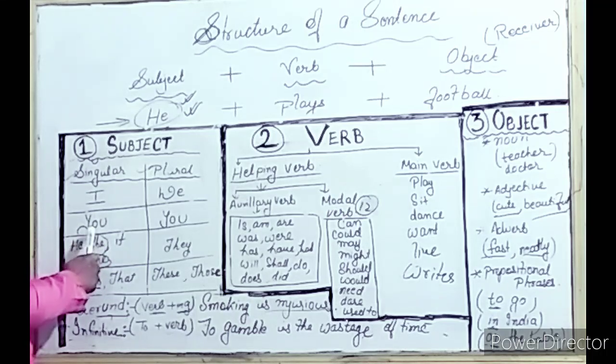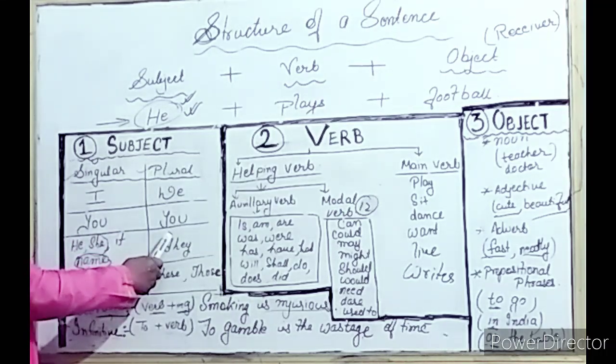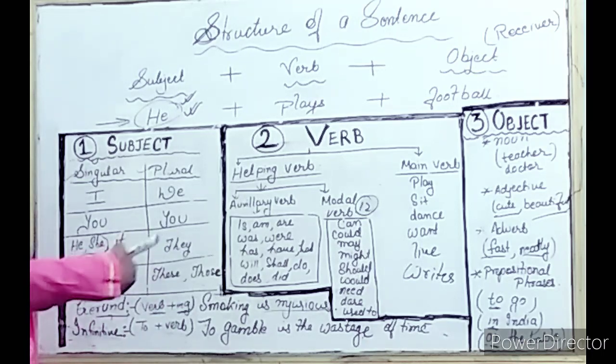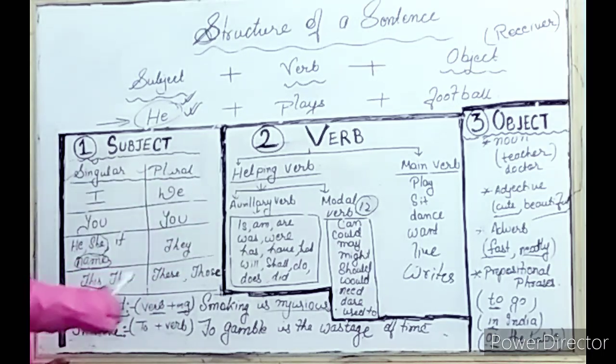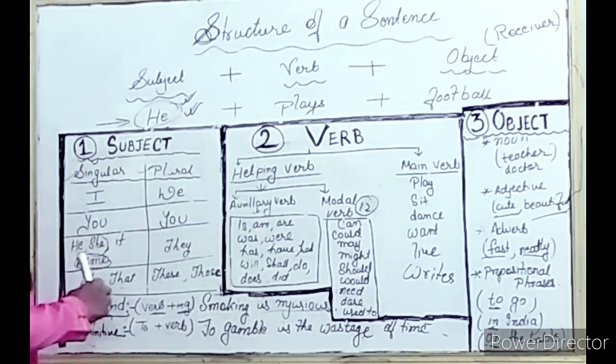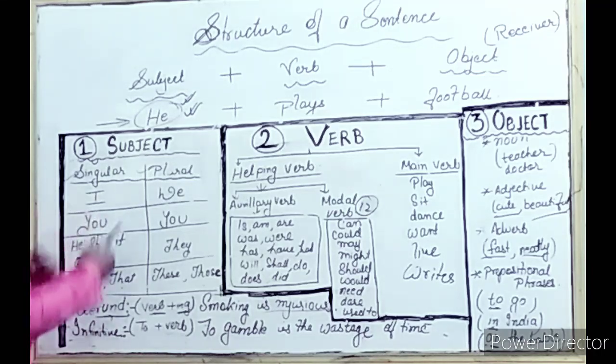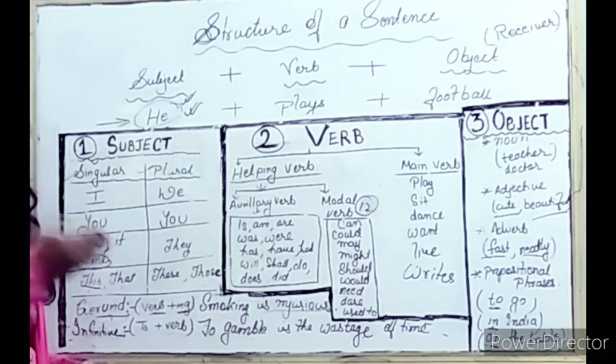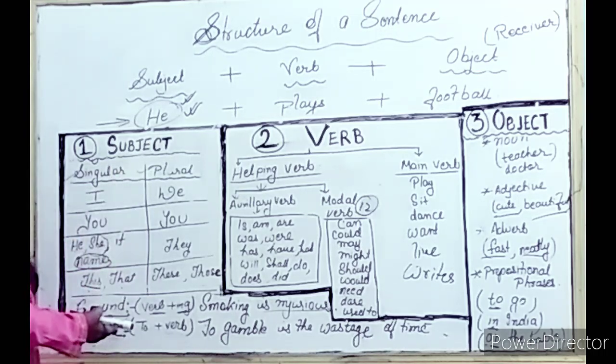You is used as a singular also, and it is also used as a plural. Then he, she, it. That is singular. We are talking about one person. But when I'm saying they, that means we are talking about more than one. Then name. Name you can also use as a subject. Name can be of a person, place, animal, thing. किसी चीज का भी नाम को हम लोग use कर सकते हैं subject की तरह.